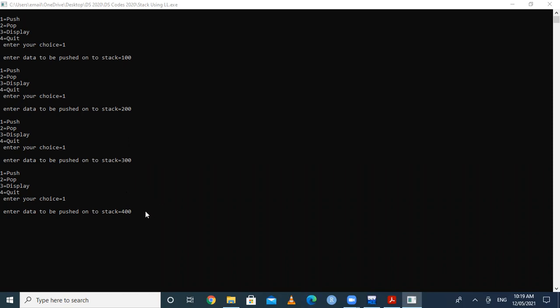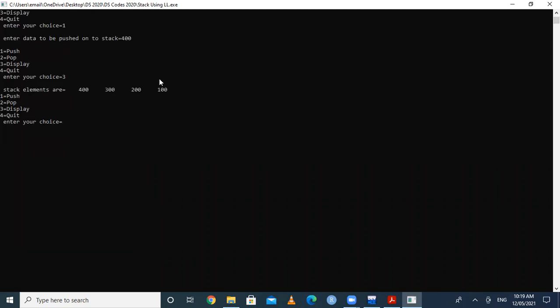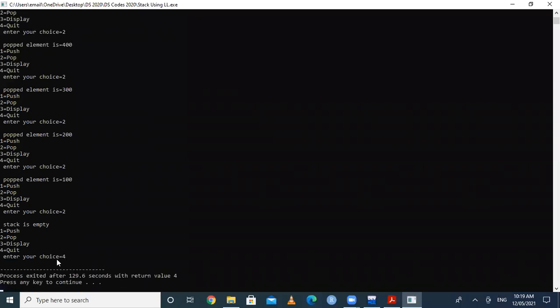So whenever I go for the third option, it displays in reverse order. We can say that a stack is working in LIFO fashion. So your output is in reverse order, like 400, 300, 200, and 100. And then whenever we go for the second option, the deleted or popped element is 400, then 300, then 200, then 100, and finally it prints the message that the stack is empty. And again, whenever I put option number 4, the program terminates.